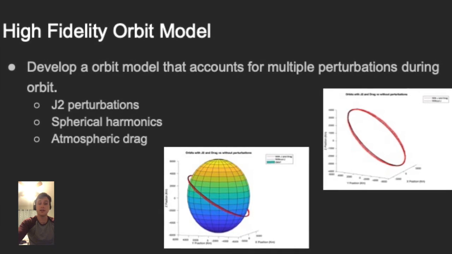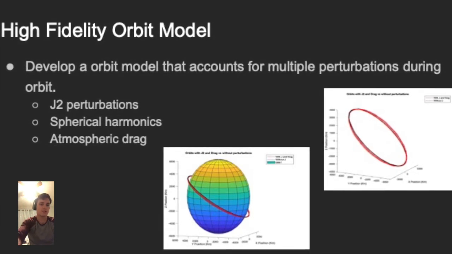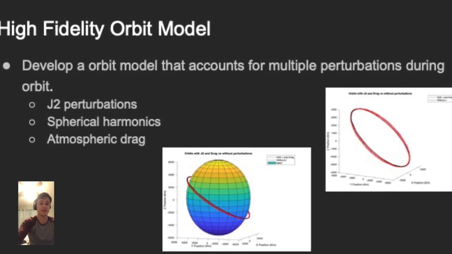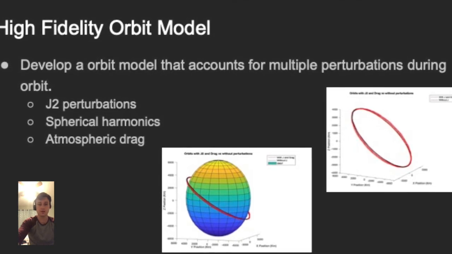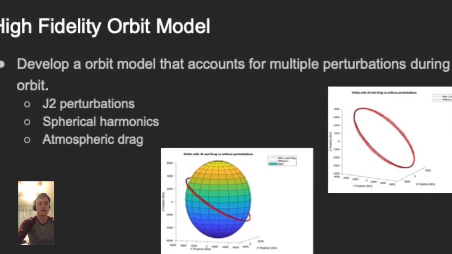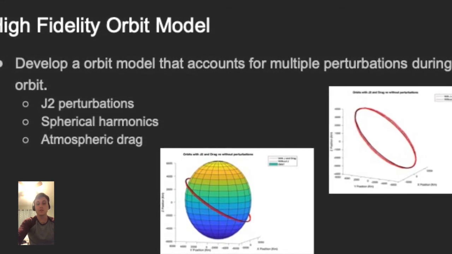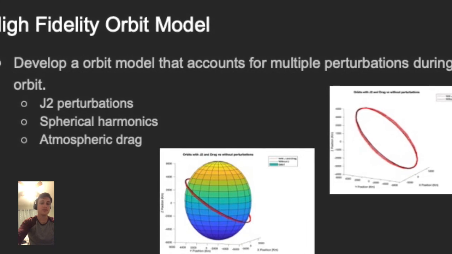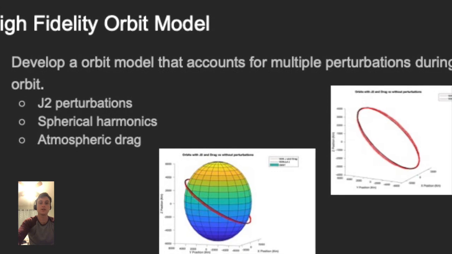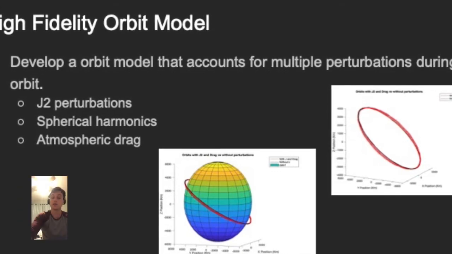One is a chief spacecraft, which is much larger and heavier than the deputy spacecraft. The deputy spacecraft is much smaller and lighter. You can see by the orbits that the black line, which is the chief spacecraft, is much less affected by the perturbations, while the smaller, lighter spacecraft has a much larger precession from an undisturbed orbit.